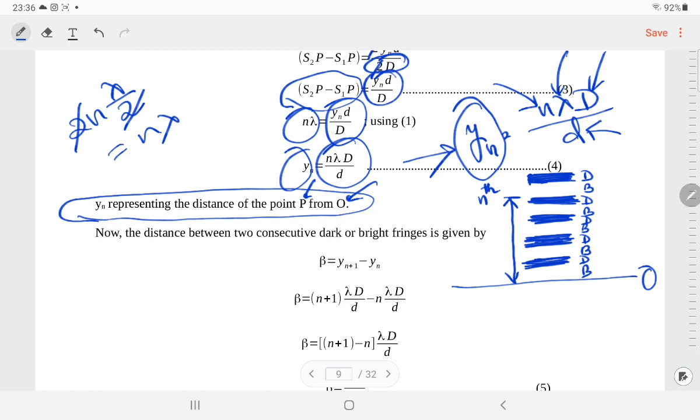Now if I ask you what is the distance between two consecutive bright fringes, what are you supposed to do? This is the n minus 1th bright fringe. If we have a bright fringe here, it will be the n plus 1 bright fringe.